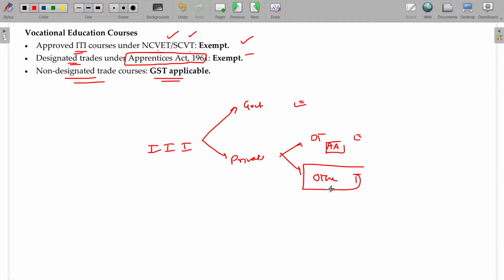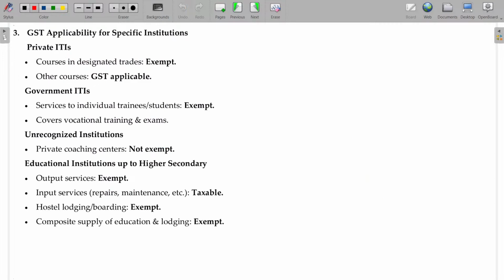Only others, like especially entrance examination. Fees collected for entrance examination to admit the students in their own ITI college will be taxable. Entrance examination, for your better understanding. Or any campus interview organized by collecting fees, those things also will be subject to tax. Is that okay? Let's see. Private ITI courses in designated trades exempted, other courses GST applicable. In most cases, government ITI fully exempted. And unrecognized institutions, private coaching centers always taxable.